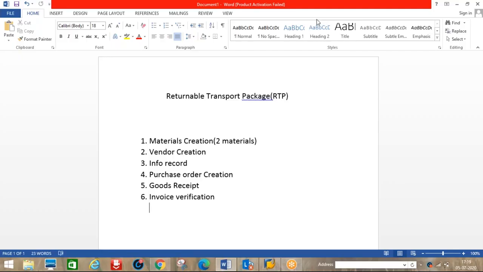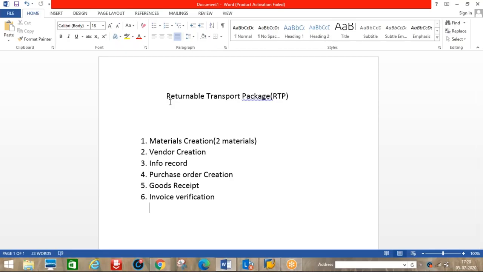After you have used the gas, we need to send the empty cylinders back to the vendor. We need to return them. So for the purpose of returning materials, we need to use this returnable transport package. You can say gas, or you can take other examples.